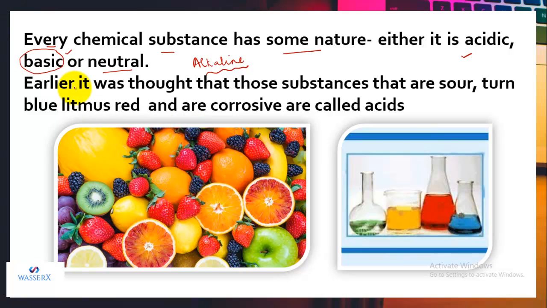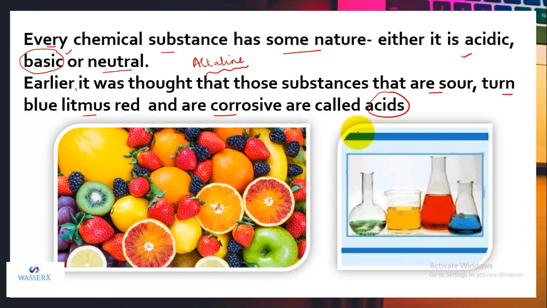Earlier it was thought that those substances that are sour or turn blue litmus red and are corrosive are called acids. The earlier scientists actually tried to make out what are the properties of acids or bases or salts.